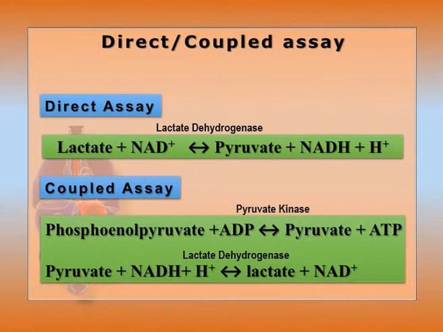Now, this spectrophotometric assay can be direct, as in the case of lactate dehydrogenase, where lactate and NAD+ produce pyruvate and NADH plus H+. The increase with time of the absorption of NADH monitored at 340 nanometer will help us know the enzyme activity of lactate dehydrogenase.